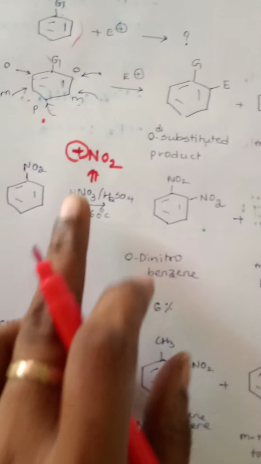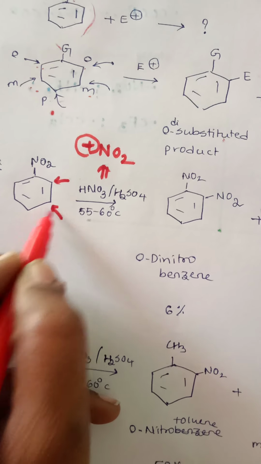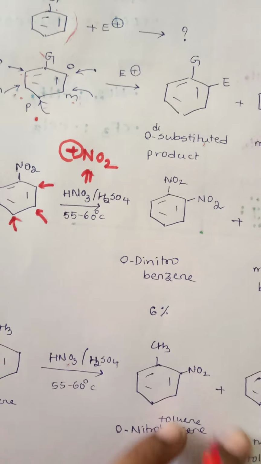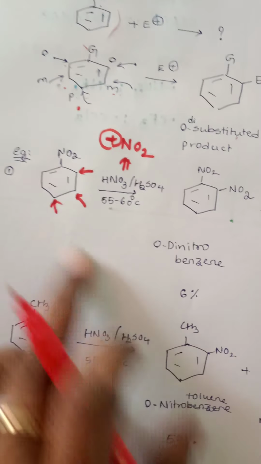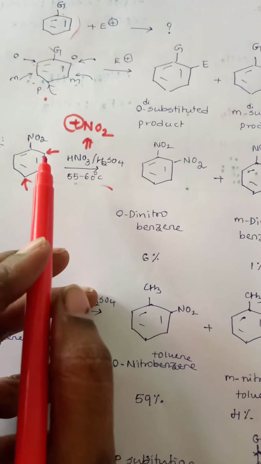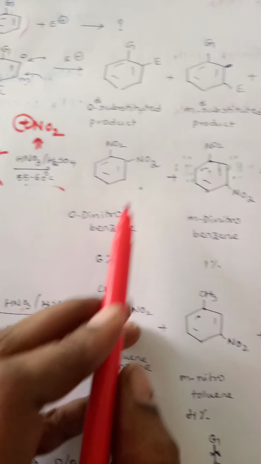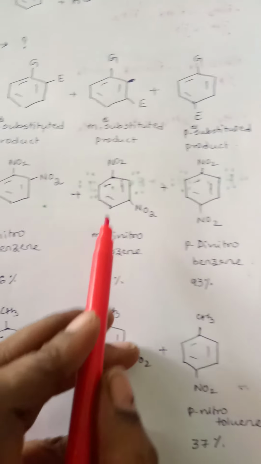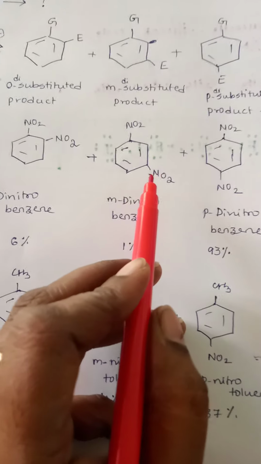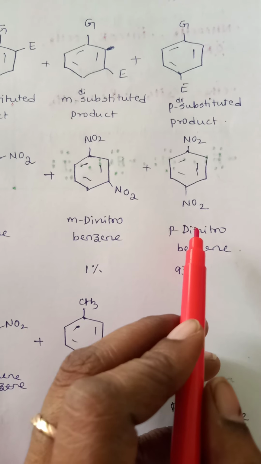So this nitronium ion can attack at the ortho position, at the meta position, or at the para position. On this side also you can show it, but for convenience I am representing this side. So when it attacks at ortho, meta and para positions, you will get a mixture of these three isomers. That is the ortho nitro group. If it attacks here, it becomes ortho dinitrobenzene. If it attacks at the meta position, you get meta dinitrobenzene. And if it attacks at the para position, you get para dinitrobenzene.